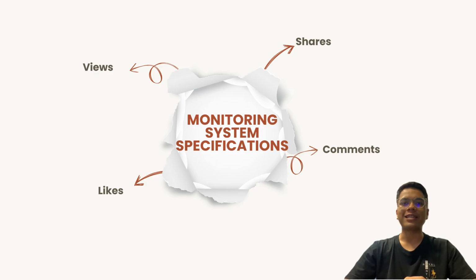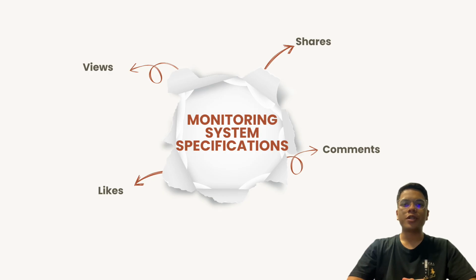Next, we look at likes. This measures how many users reacted positively to a post. Tracking likes helps us recognize which content is popular or well received. It also gives us insight into how user preferences shift over time.